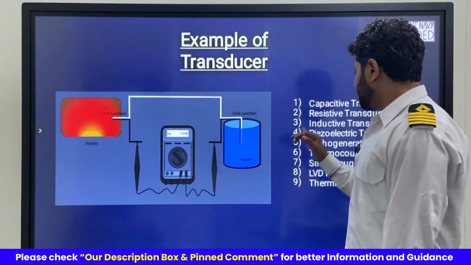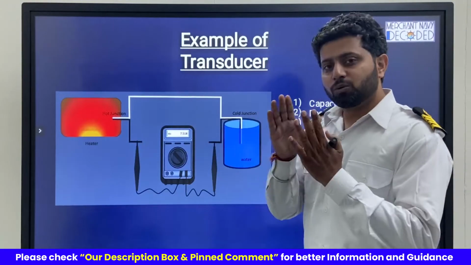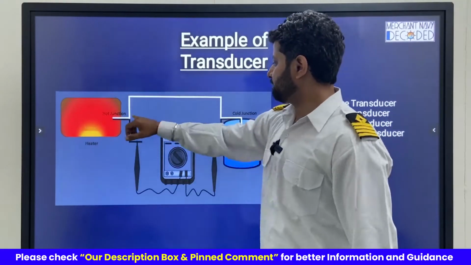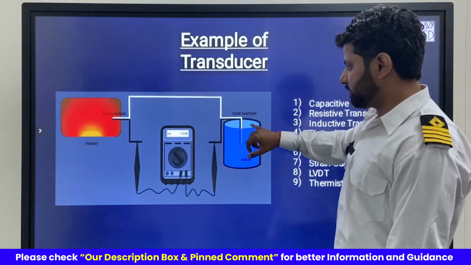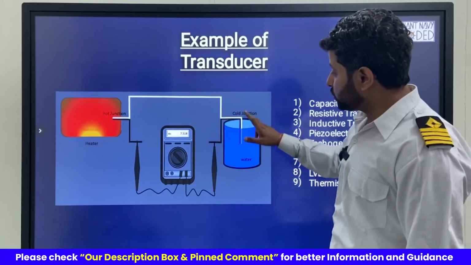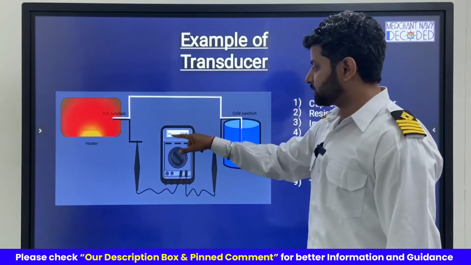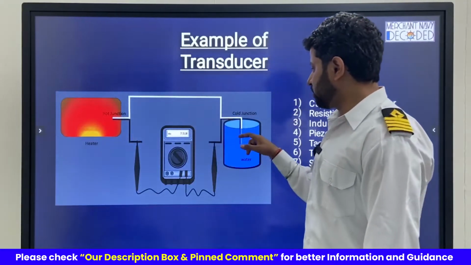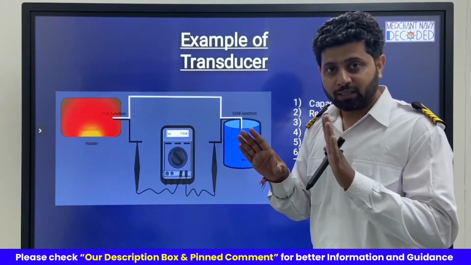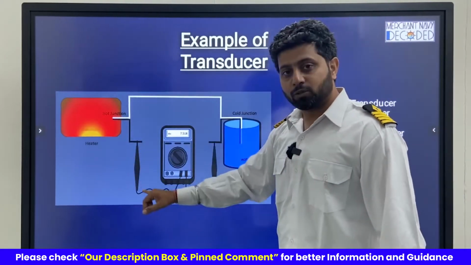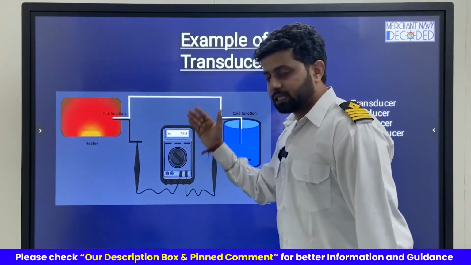A simple example is when I talk about a thermocouple over here. In thermocouple, we'll be discussing that later. Two different metals, white and black, two different metals are joined together, and one is kept in a hot junction and another end is kept in a cold junction. So because of the difference in temperature between both of them, there will be a voltage produced, which we can see over here. So if it is hot, it is cold. Because of the temperature difference between both of them, this is the temperature difference, right? Heat energy, and it is being converted into voltage over here. Make sense? One form of energy getting converted into another form.